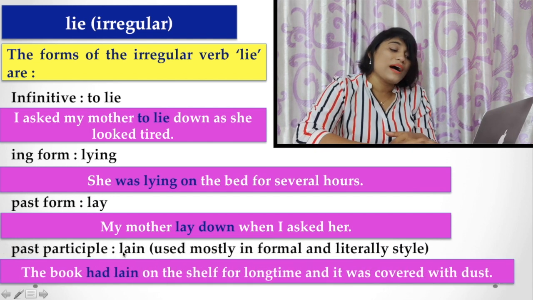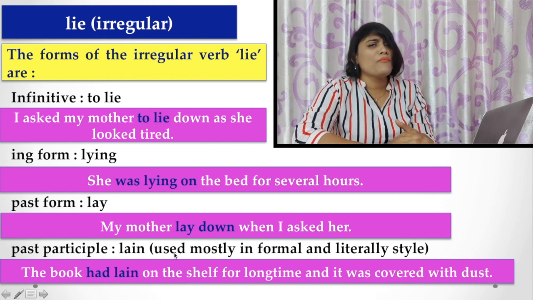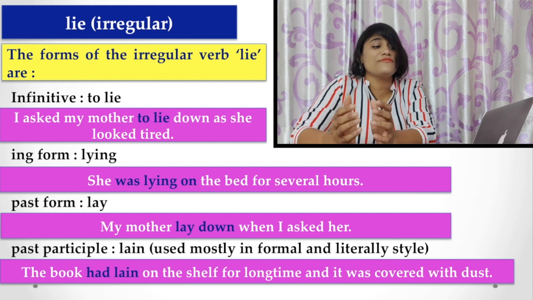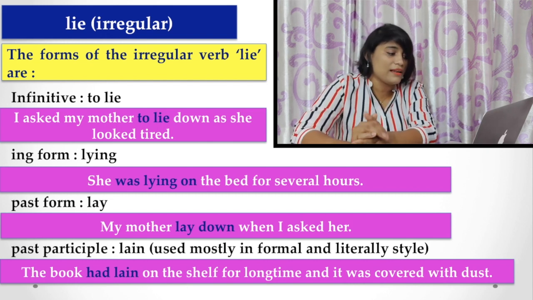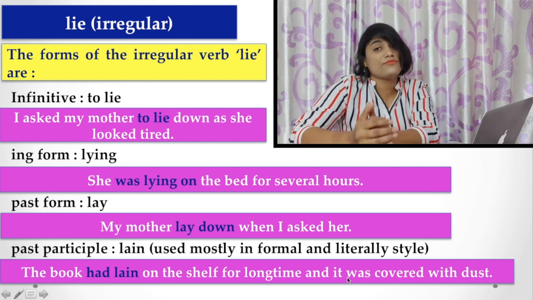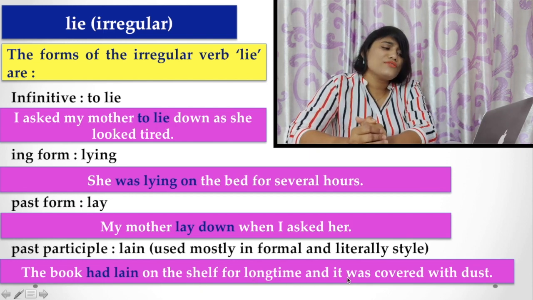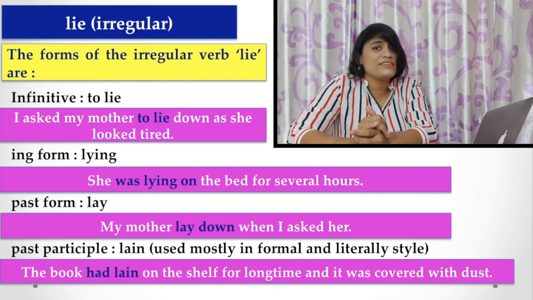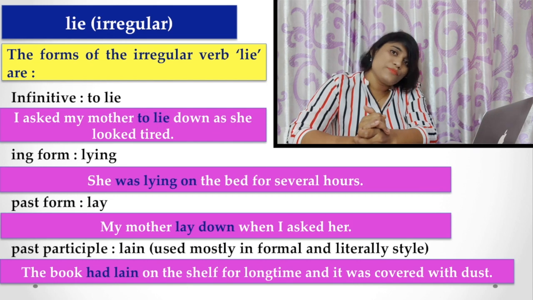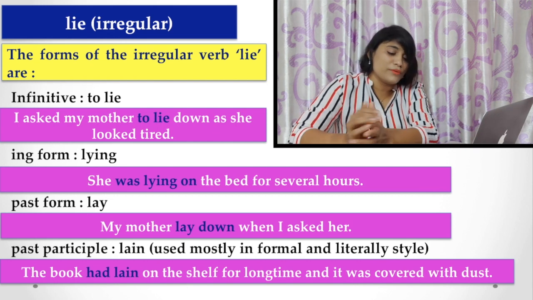And the past participle is lain. Mostly this past participle form is used in formal and literary style. For example, a book had lain on the shelf for a long time and it was covered with dust. So this is a formal and literary style. We have used the past participle form of the same verb.